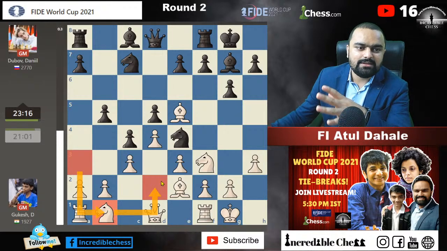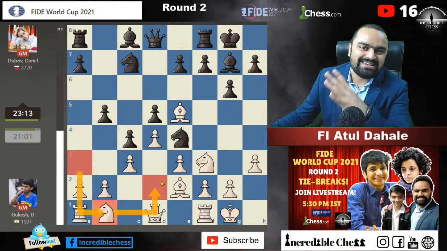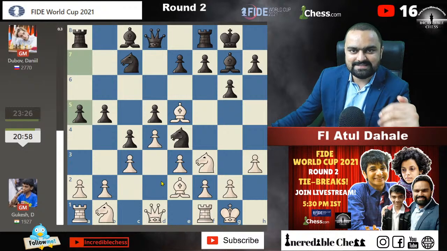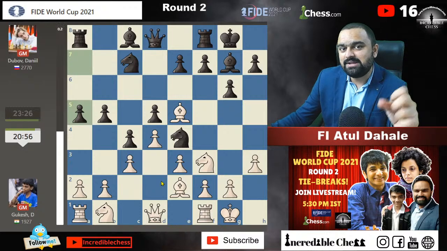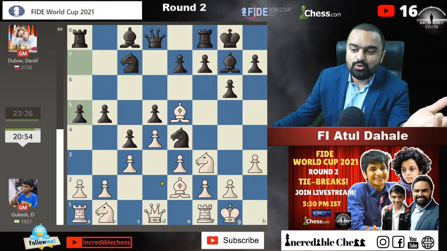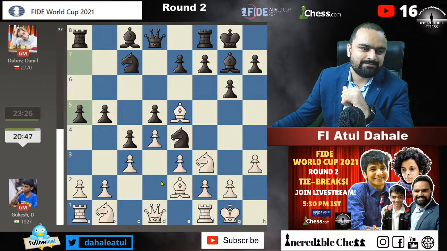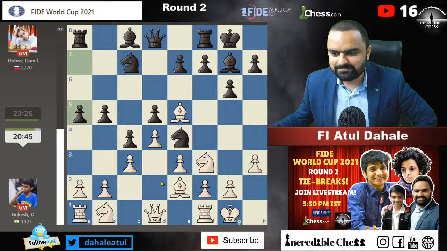Means in Armageddon, the thing is that black just needs to hold on to the game. He will be having 1 minute less, white will be having one extra minute, plus he is having the first choice of the move. That's why it is said that in an Armageddon game, white must win the game. If he draws, then he is out of contention. That's the thing.